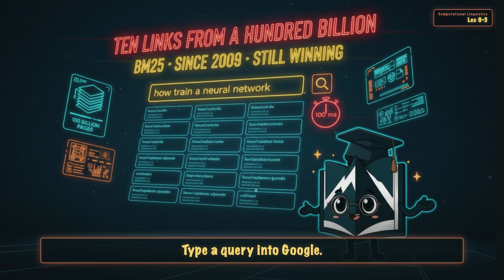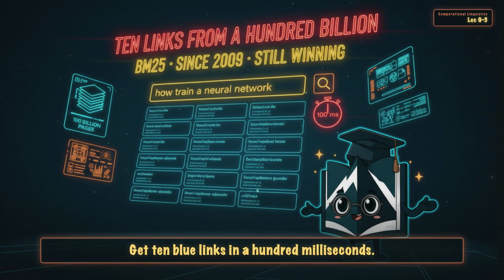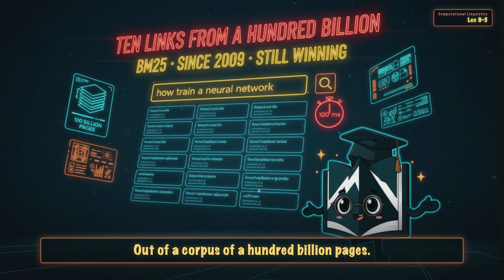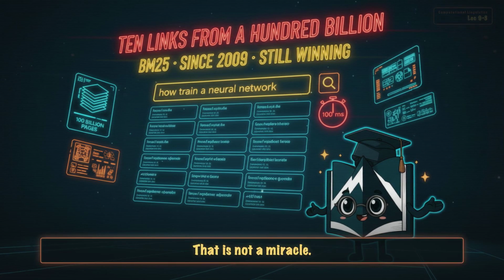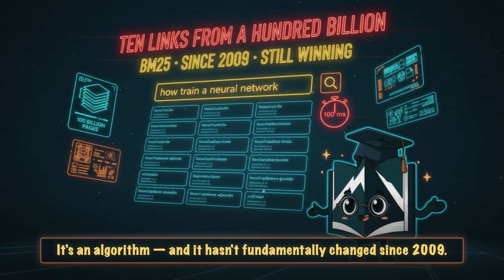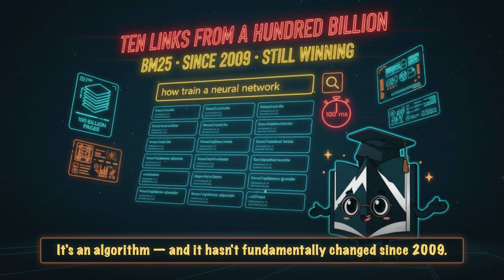Type a query into Google. Get 10 blue links in 100 milliseconds out of a corpus of 100 billion pages. That is not a miracle. It's an algorithm. And it hasn't fundamentally changed since 2009.